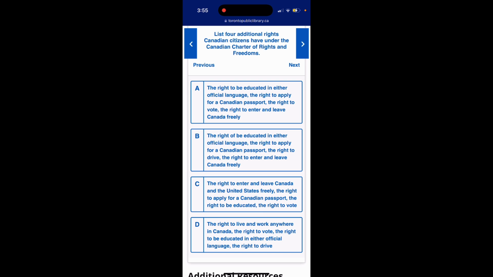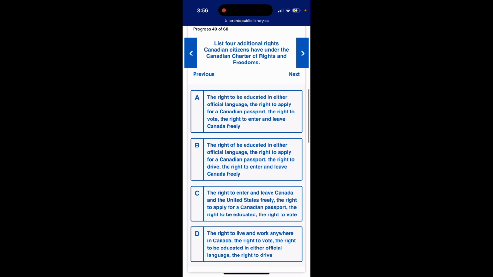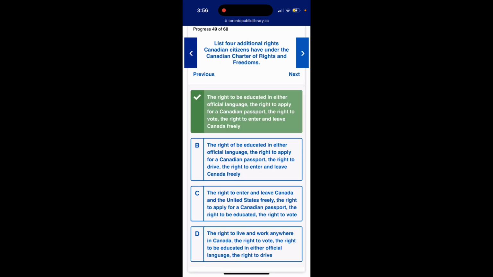Option C, the right to enter and leave Canada and the United States freely, the right to apply for a Canadian passport, the right to be educated, the right to vote. Option D, the right to live and work anywhere in Canada, the right to vote, the right to be educated in either official languages, the right to drive. The answer is option A, the right to be educated in either official languages, the right to apply for a Canadian passport, the right to vote, the right to enter and leave Canada freely.